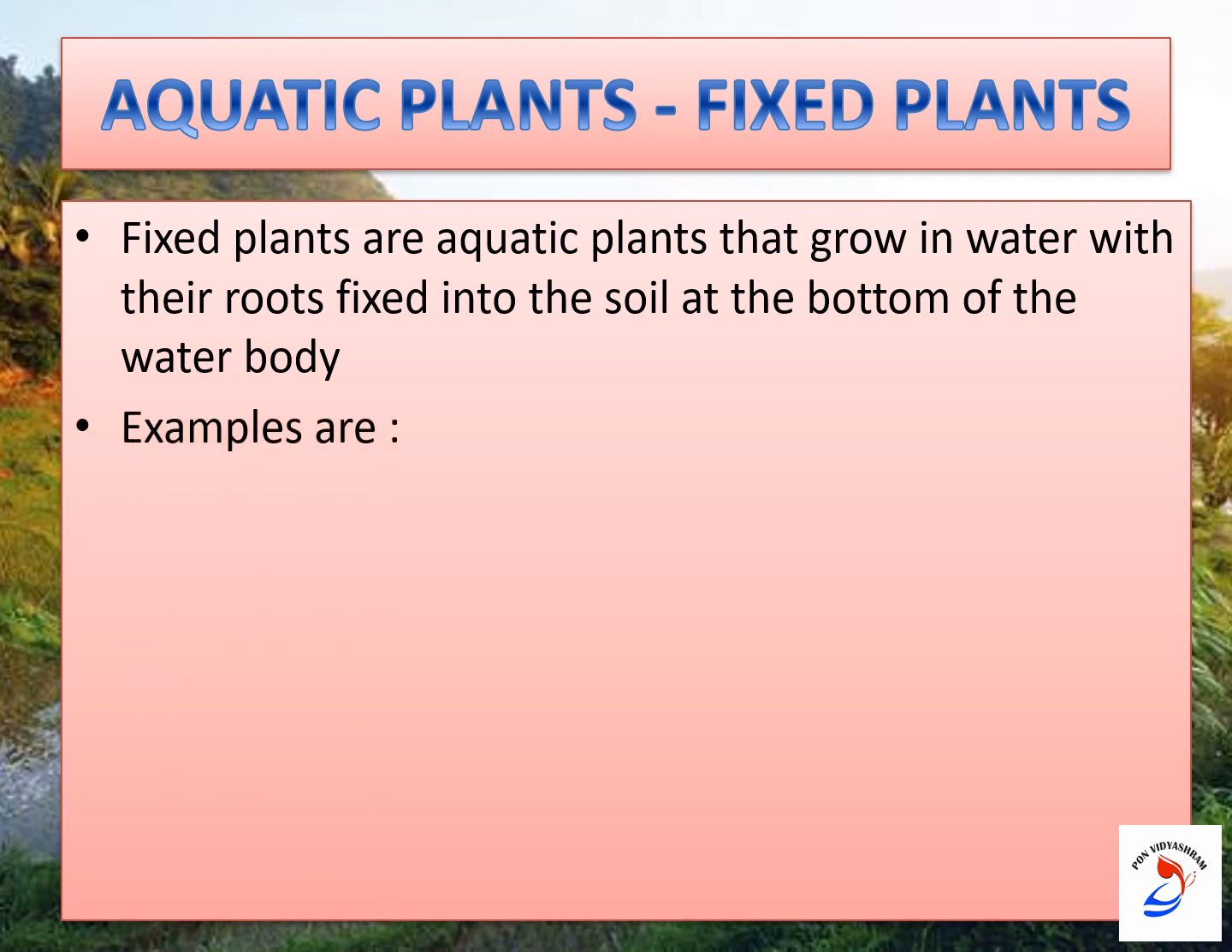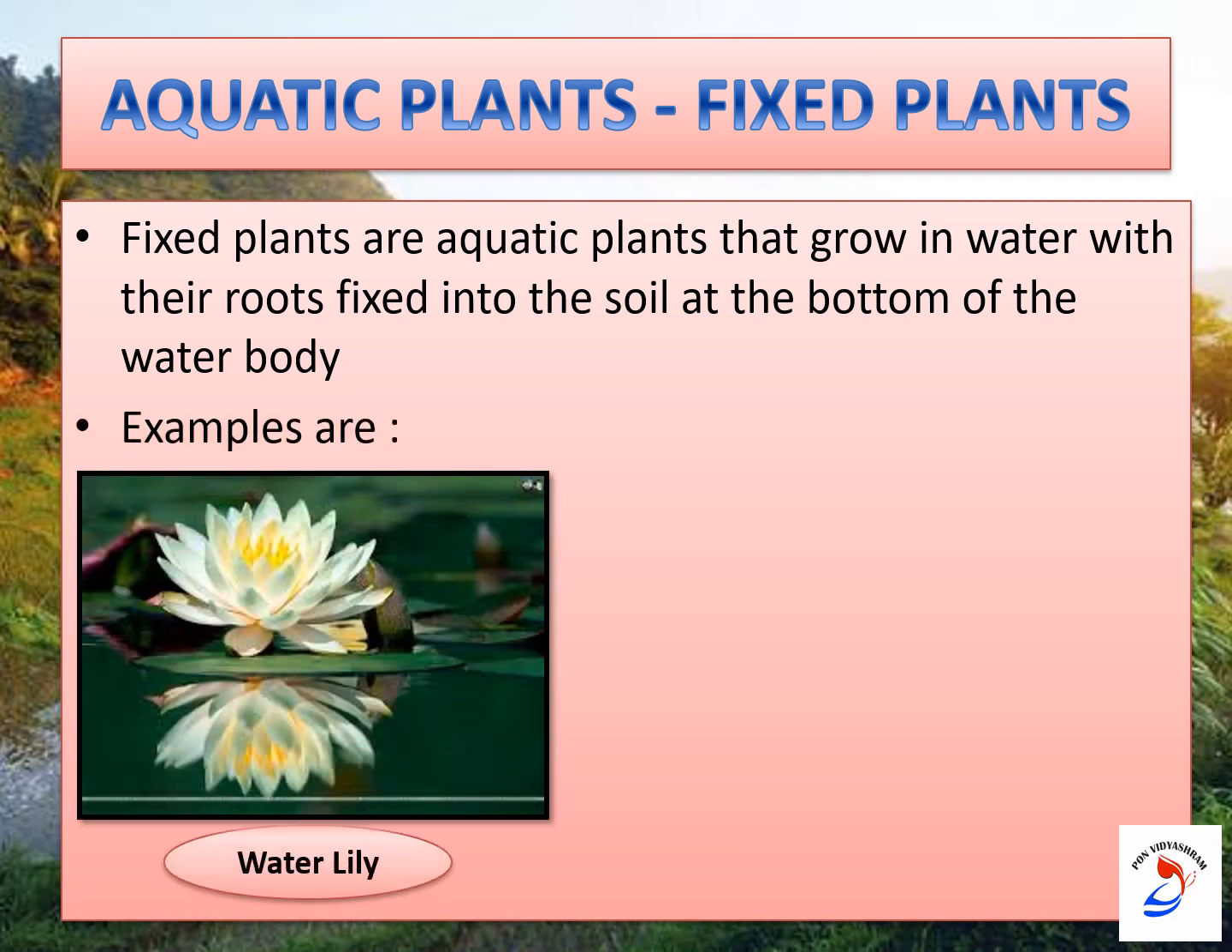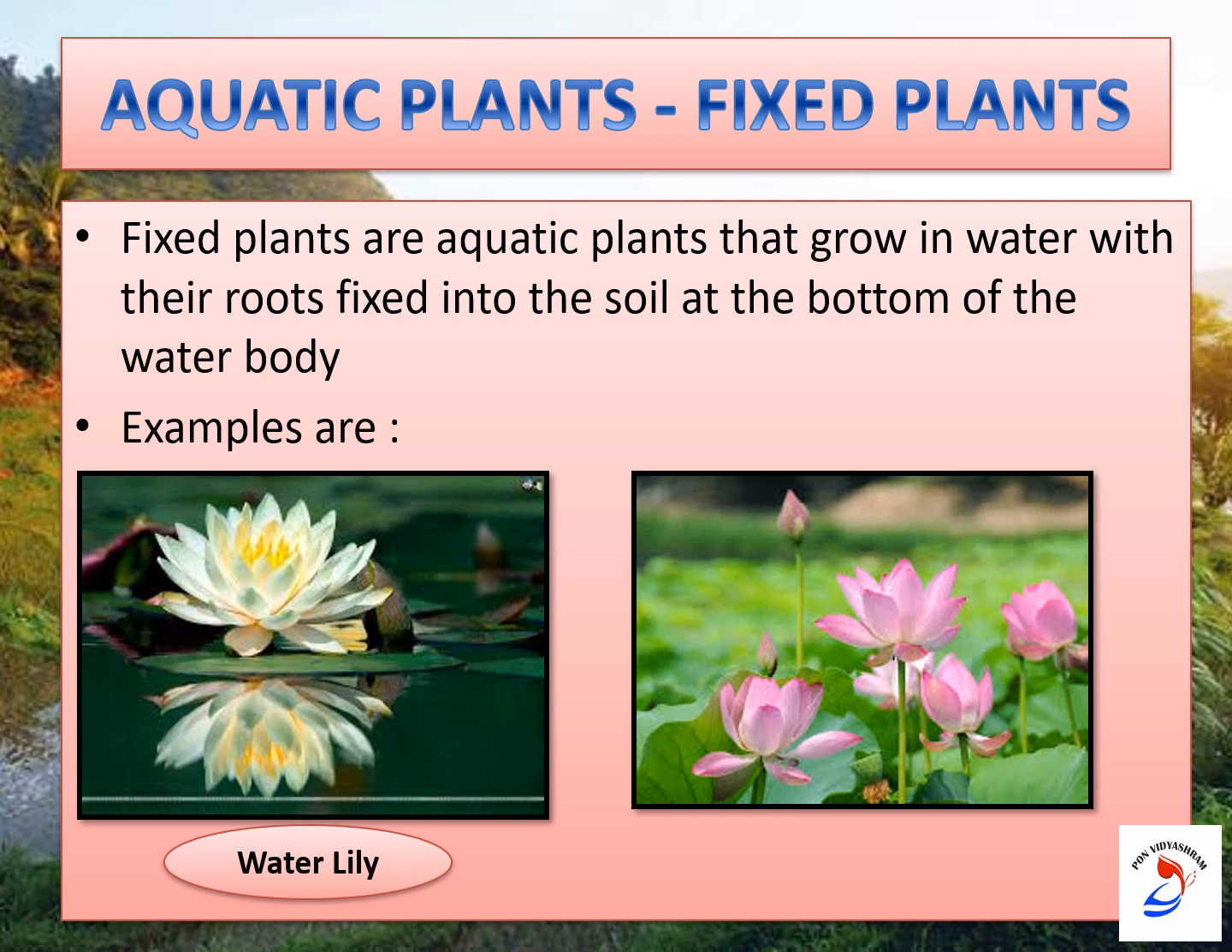The well-known examples of fixed plants are water lily and lotus. Now we are going to see what are the adaptations shown by these fixed plants.